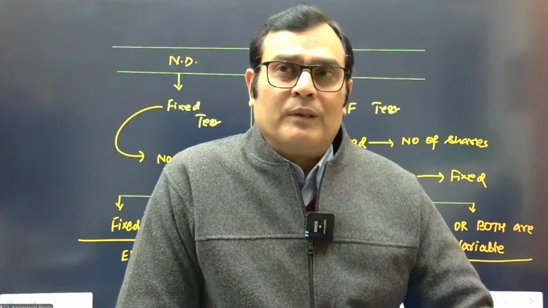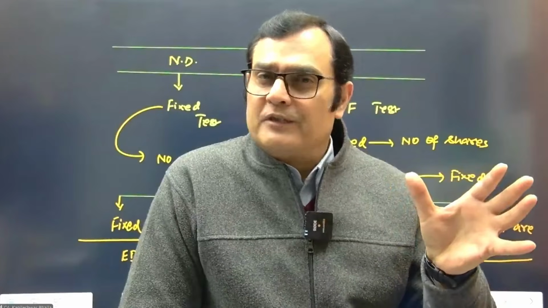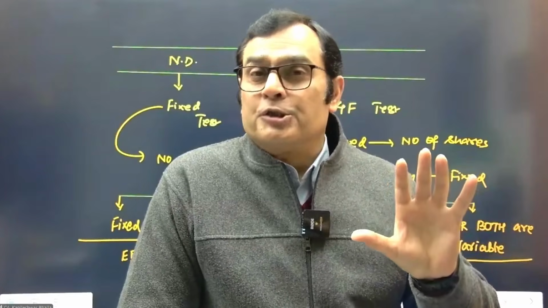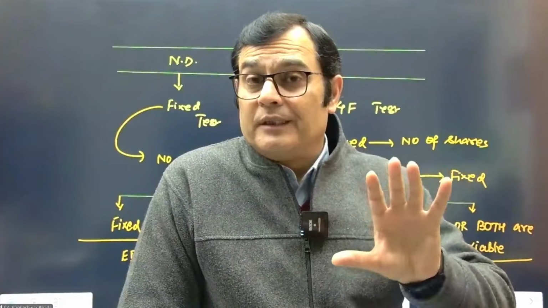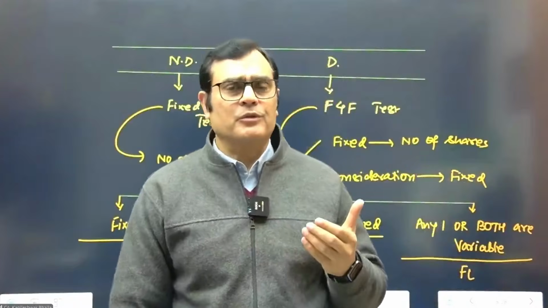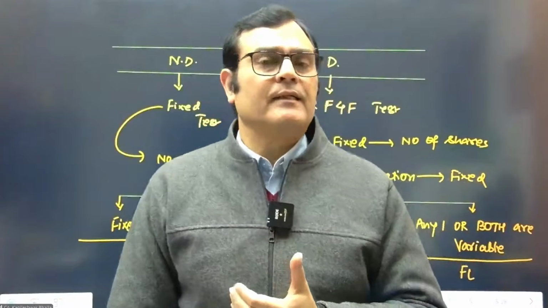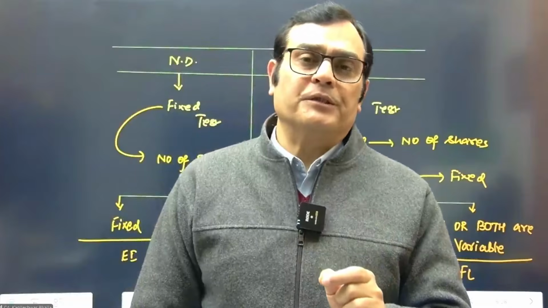Just to recall, you would refer to those 3-4 charts which we did in the regular sessions, wherein we said if the mode of payment is shares, then what do you decide? Fixed and variable. If the mode of payment is cash, then you need to see: is it mandatory, discretionary, redeemable, irredeemable? And if it is a blend of both the factors, you accordingly decide. That I think takes care of my first block of revisions with you.